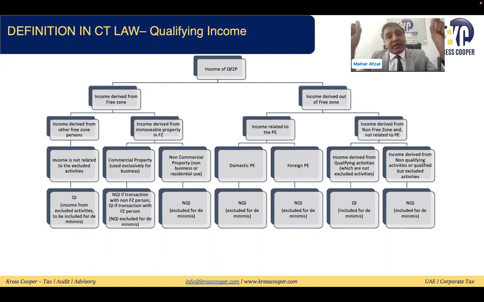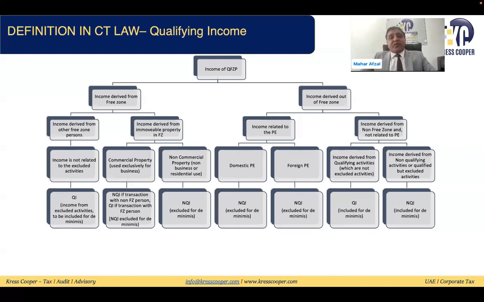The person is making the transaction related to the qualifying activities, or not qualifying activities. And if the person is generating any revenue out of the free zone from the qualifying activities, then the law said unless the qualifying activities are considered under the excluding activities, then it will be considered qualifying income. Other than this, every income will be considered non-qualifying income.